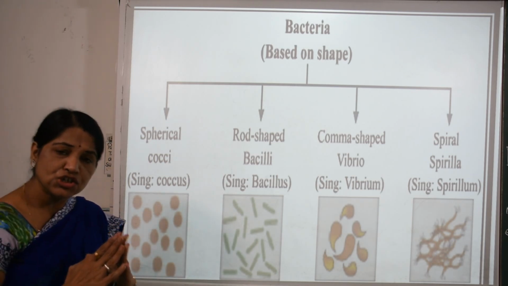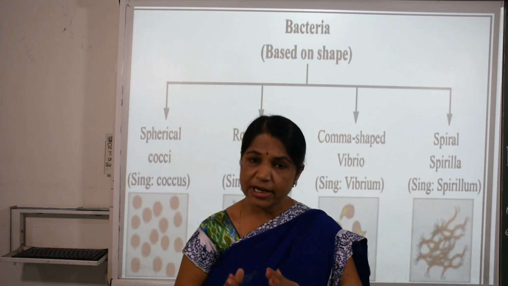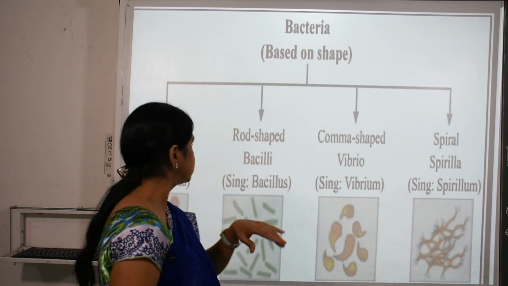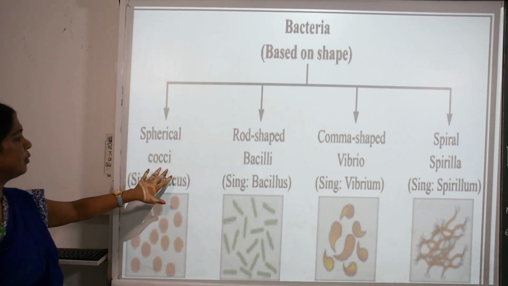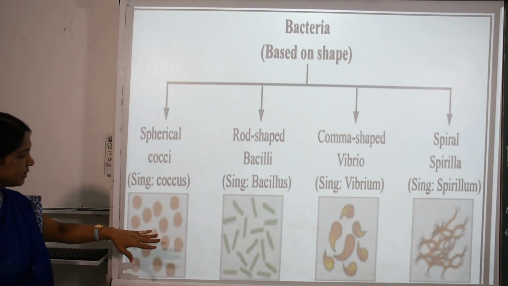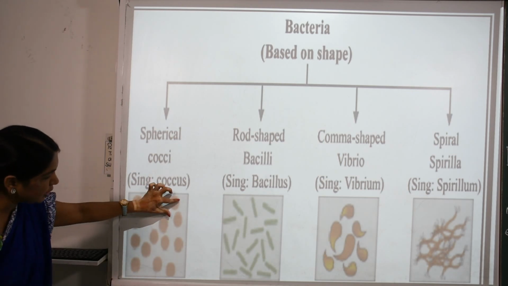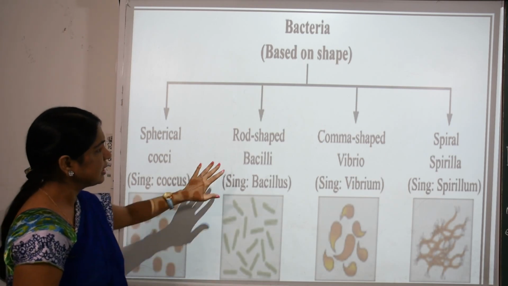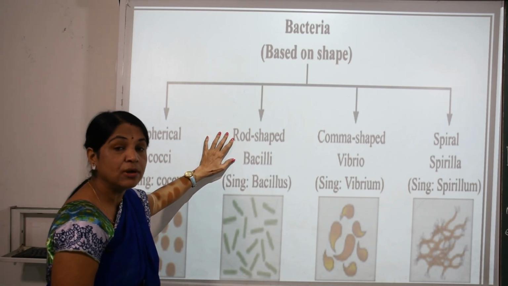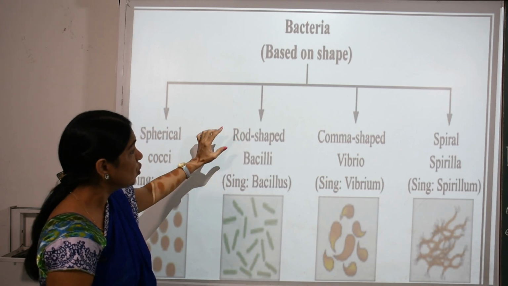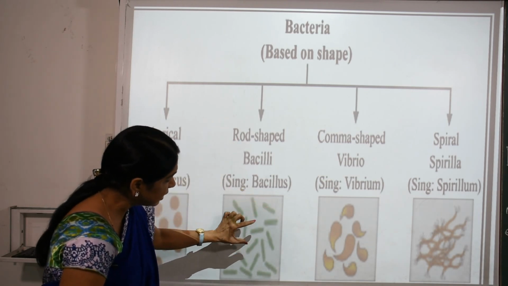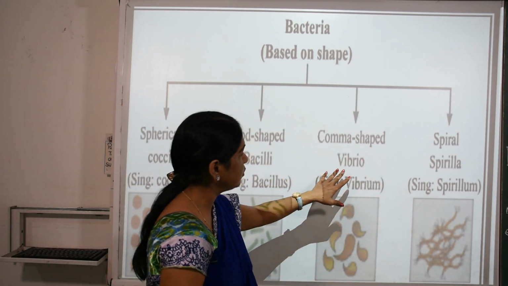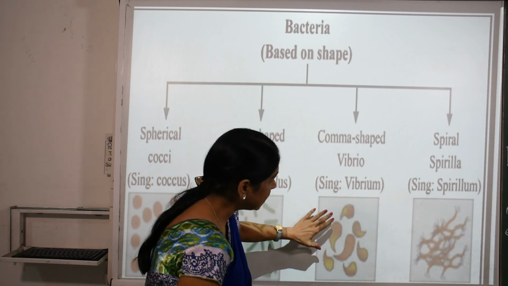Bacteria are classified on the basis of their shapes. First there is the spherical shape, called cocci, which means circles. Are you watching? Here circles are shown. Second is the rod shape. By the name we can tell, rods. Its shape is like capsules. It is rod-shaped.